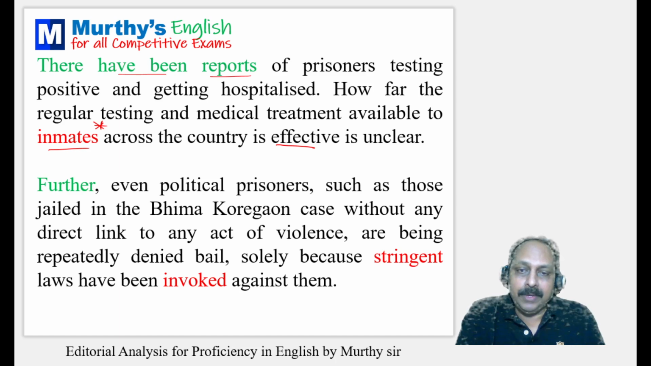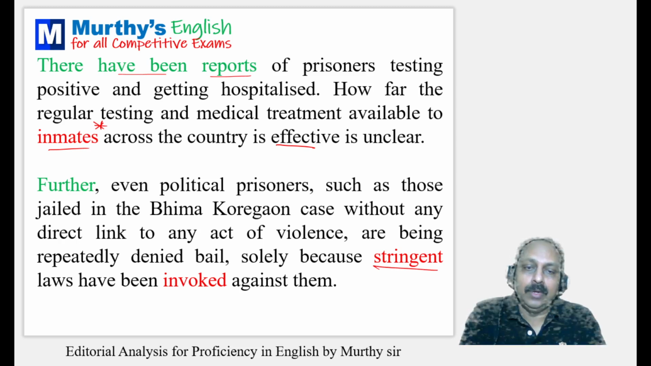Further, even political prisoners such as those jailed in the Bhima Koregaon case without any direct link to any act of violence are being repeatedly denied bail, solely because stringent laws have been invoked against them. There are two words you have to learn. Again, the editorial gives examples. And in this context, there are two words you have to learn.